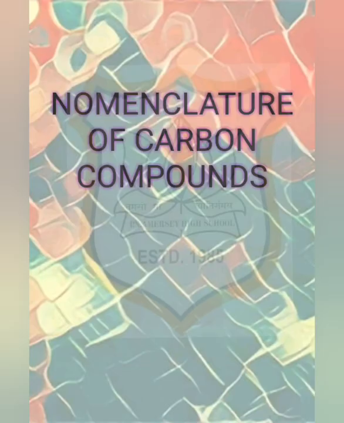Now, nomenclature of carbon compounds. The names of compounds in a homologous series are based on the name of the basic carbon chain, modified by the prefix, the phrase before, or the suffix, the phrase after, indicating the nature of the functional group. For example, the names of alcohols that we discussed in Activity 4.2 are methanol, ethanol, propanol, butanol.